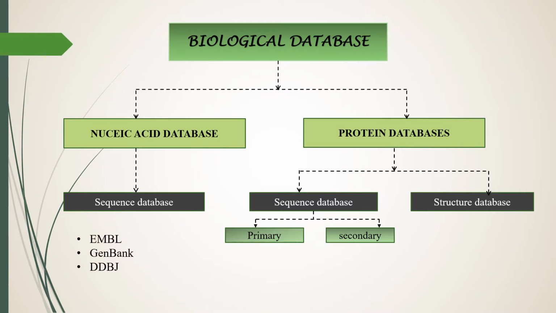And we have to discuss their examples. First, nucleic acid sequence databases. Examples are EMBL, GenBank, DDBJ. Here, information about nucleic acid sequences is available.